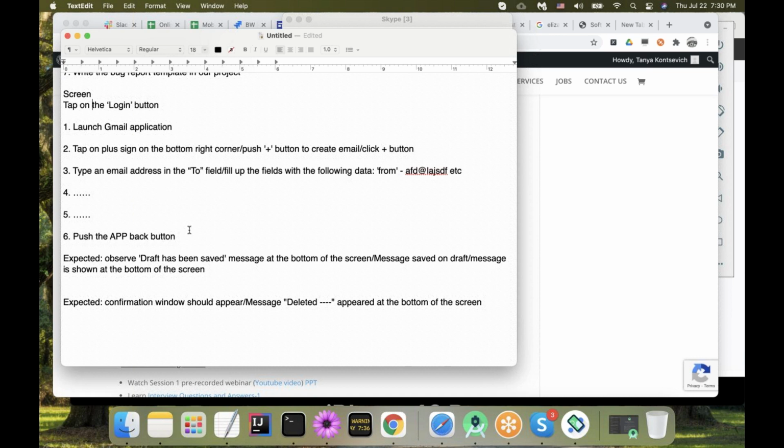Let's figure out what we did. Except for push, which we discussed, I would stick with tap. And I like how all three suggestions that I copied are all referring to this plus thing as a button, because yes, exactly, this is a button.